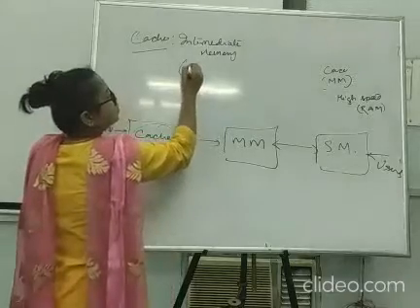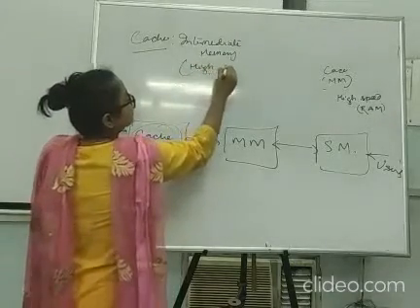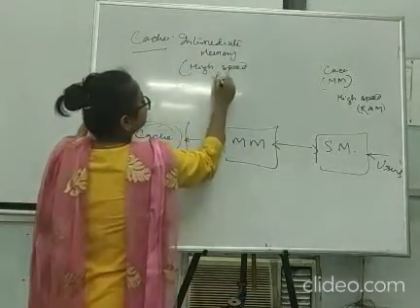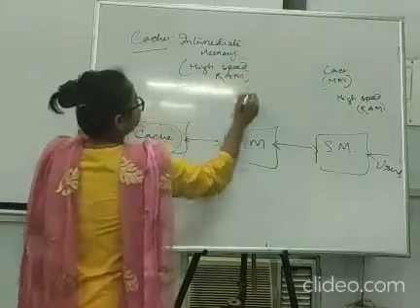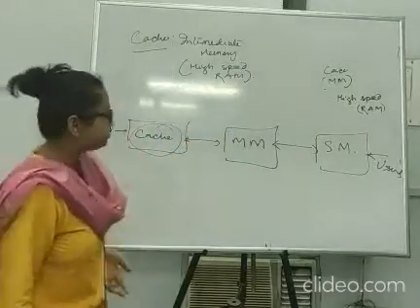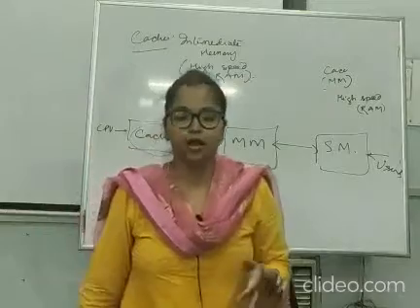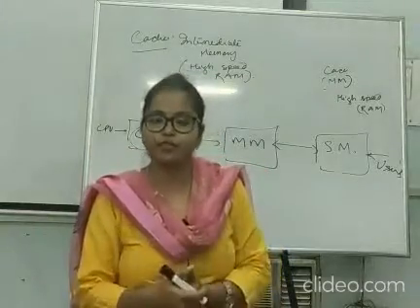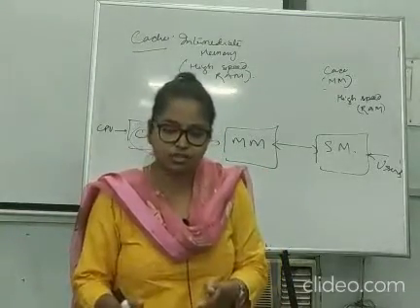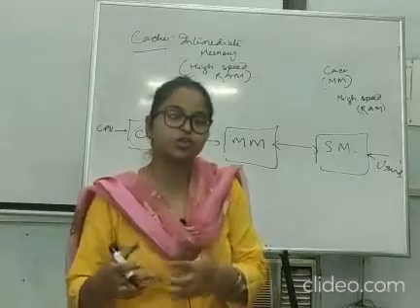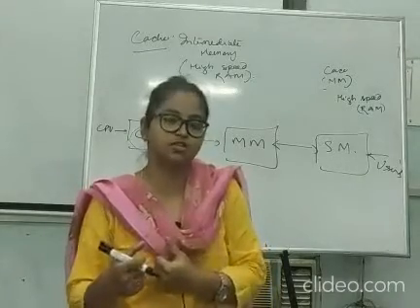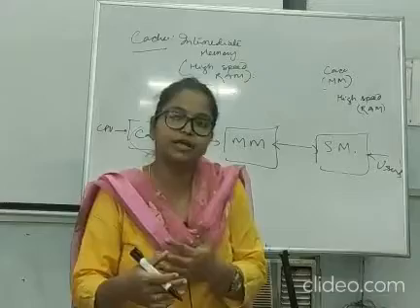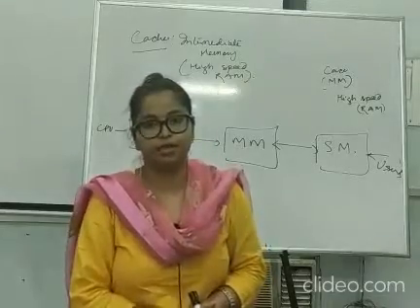And as I said, it is also called high speed RAM. Now, what is the purpose of cache? Cache makes the execution, or we can say fetching of data and instructions from the main memory, even faster. Why?